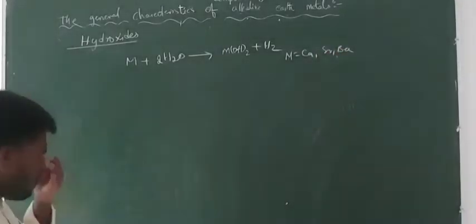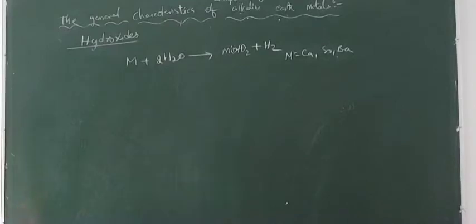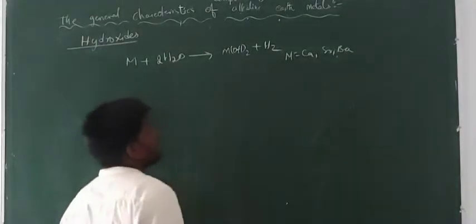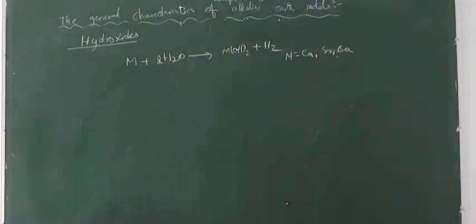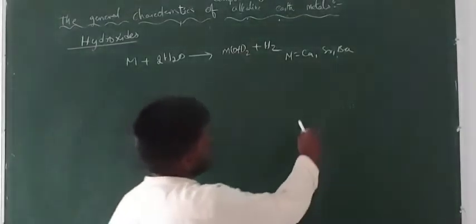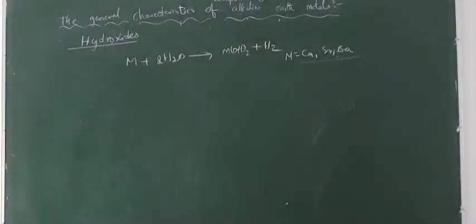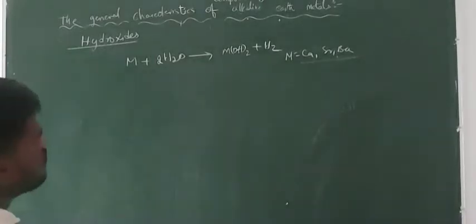Beryllium and magnesium won't react with water directly. We can prepare the hydroxides of beryllium and magnesium from their salts by treating them with sodium hydroxide. But the remaining metals, calcium, strontium, barium, react vigorously with water and give metal hydroxide and hydrogen gas.